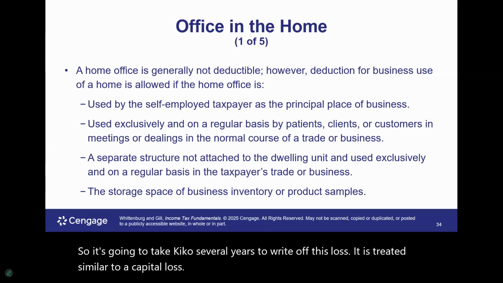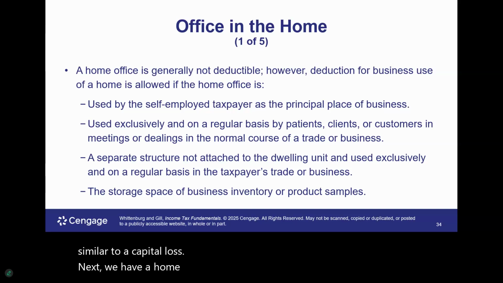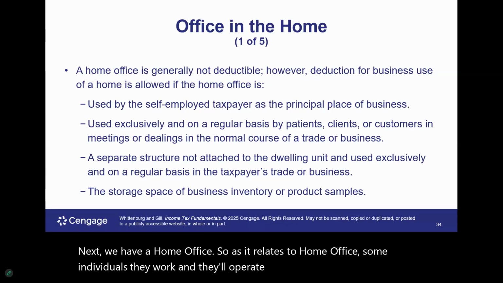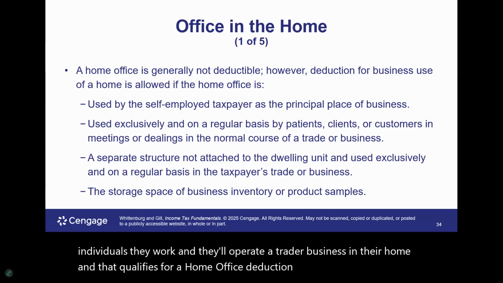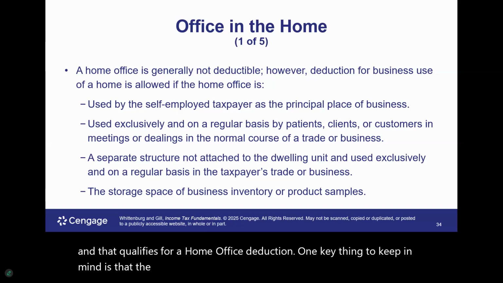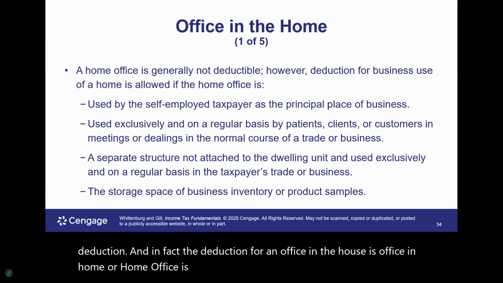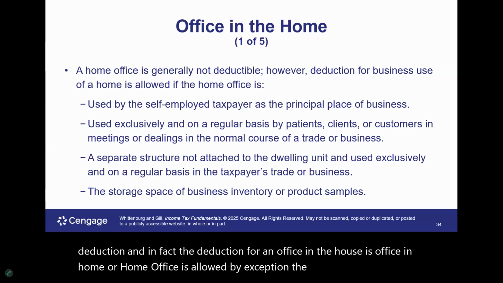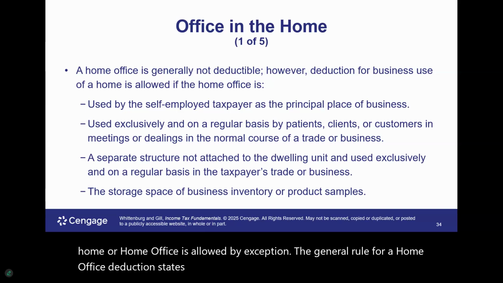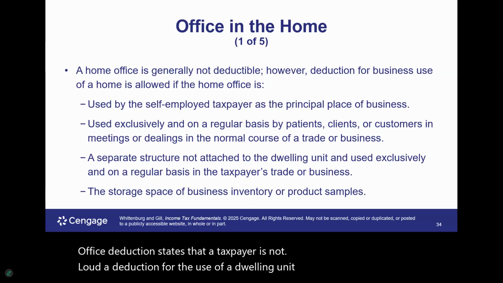Next, we have a home office. As it relates to home office, some individuals work and operate a trade or business in their home, and that qualifies for a home office deduction. One key thing to keep in mind is that the tax law does impose strict limits on the availability of the deduction. In fact, the home office deduction is allowed by exception. The general rule states that a taxpayer is not allowed a deduction for the use of a dwelling unit that's used by the taxpayer as a residence.